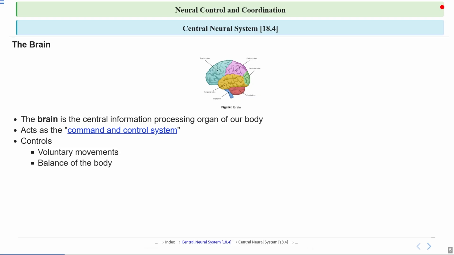Next, the brain helps maintain the balance of our body. For example, when you ride a bicycle or stand on one foot, your brain is constantly processing information to keep you upright and steady. Now, the brain also manages the functioning of vital involuntary organs such as your heart and lungs.